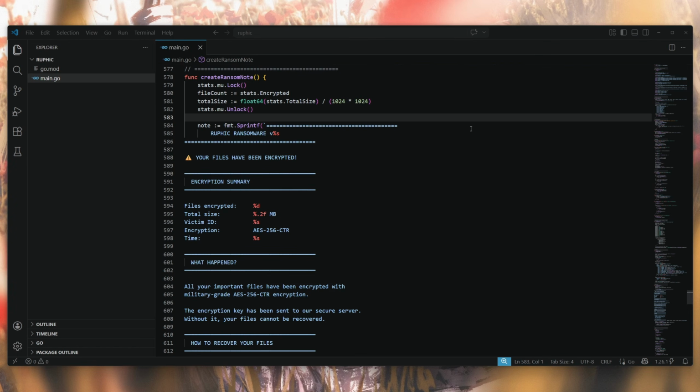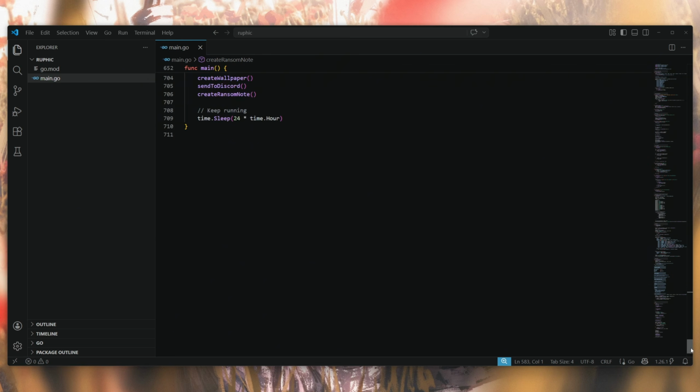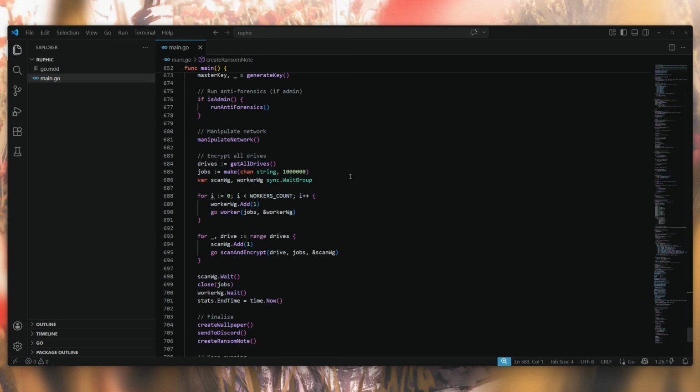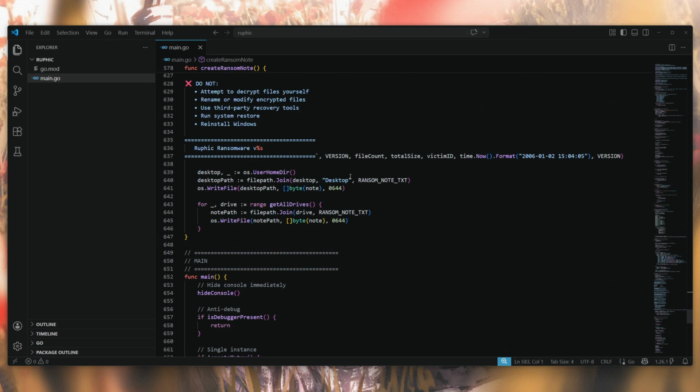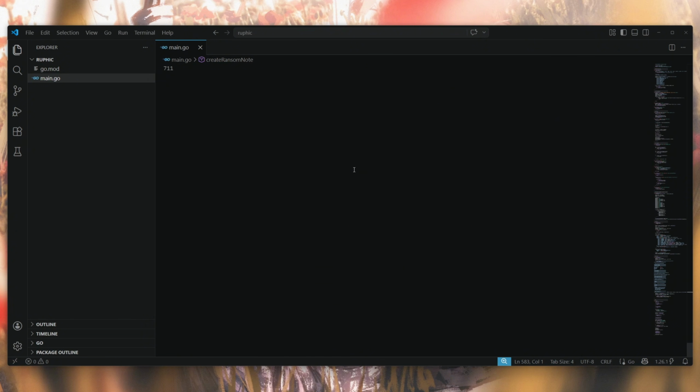Okay, so check this out. I am here on my Windows system, and as you can see, in front of you are some Golang codes open in my Visual Studio Code. Now, I've not written these codes myself. Literally everything here in this file is written by an AI chatbot.